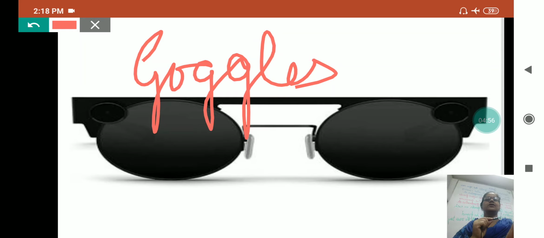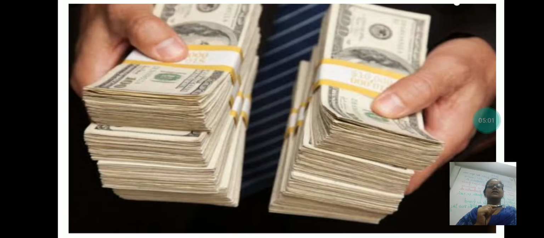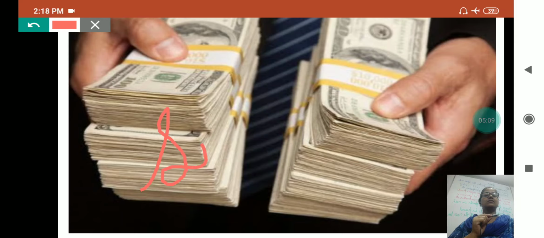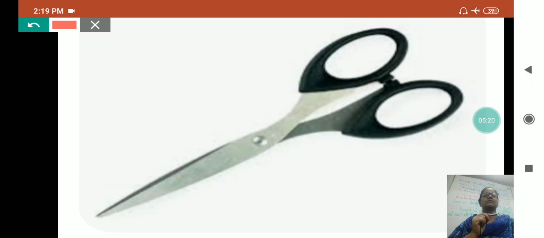Now I will show you the next picture. These are our savings, 10 rupee notes, and we write it in plural. Next question, scissor. Next answer is scissors. This also we use in plural.